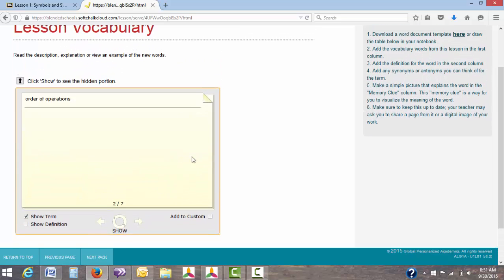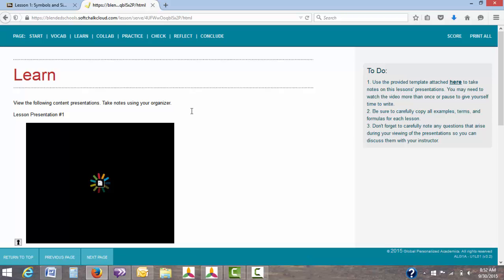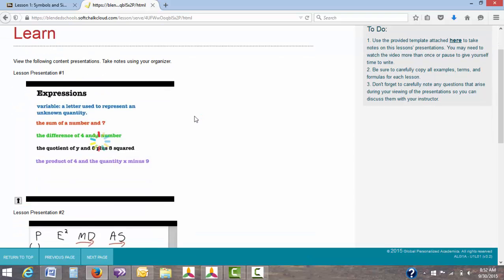During this time, you can take notes. It's not a requirement. However, if you take the notes, you can use them for your tests and quizzes, so it's definitely suggested. Once you've written down all your vocabulary words and definitions to those vocabulary words, click on the next page. And now it takes you into your actual lesson content.